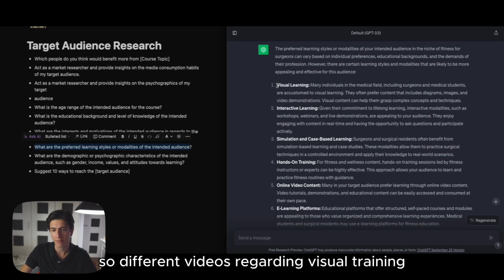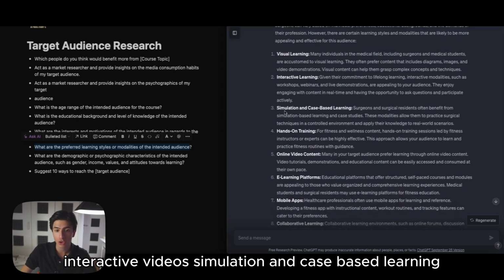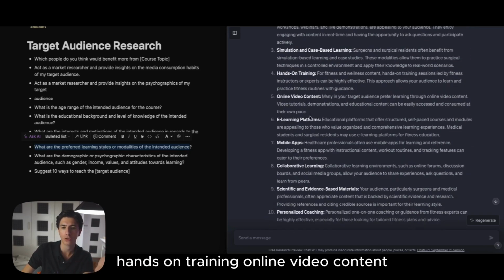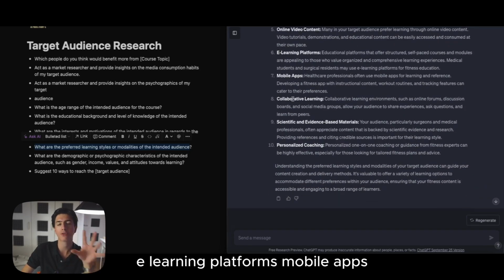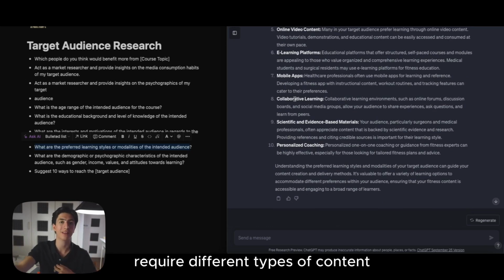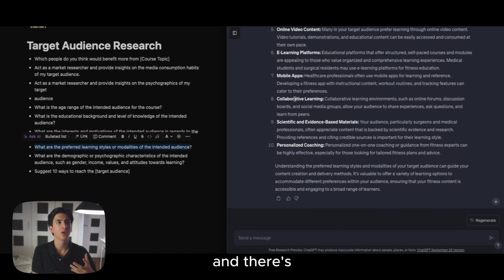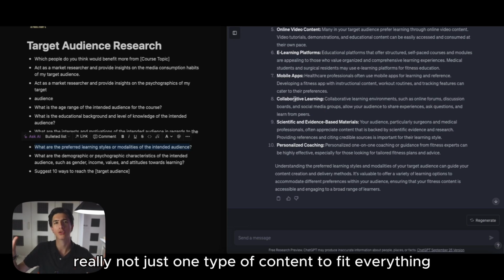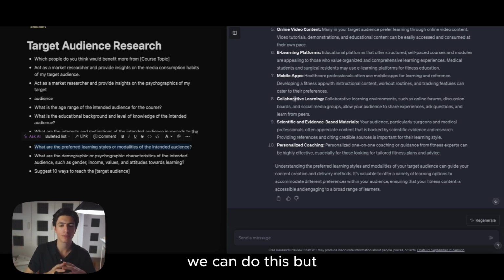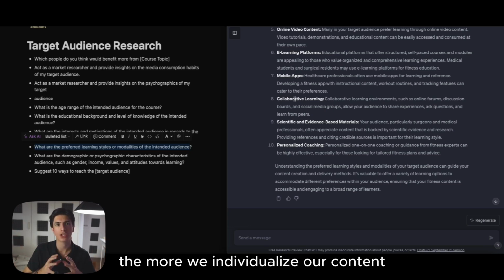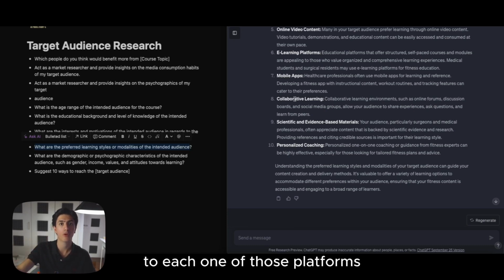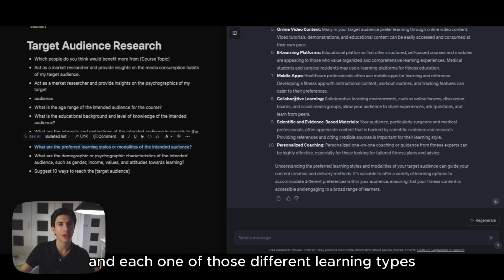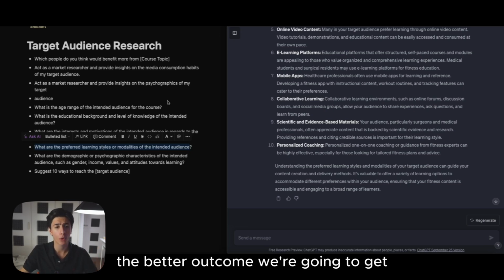So different videos regarding visual training, interactive videos, simulation and case-based learning, hands-on training, online video content, e-learning platforms, mobile apps, all of that requires different types of content. There's really not just one type of content to fit everything. We can do this, but the more we individualize our content to each one of those platforms and each one of those different learning types, the better outcome we're going to get.